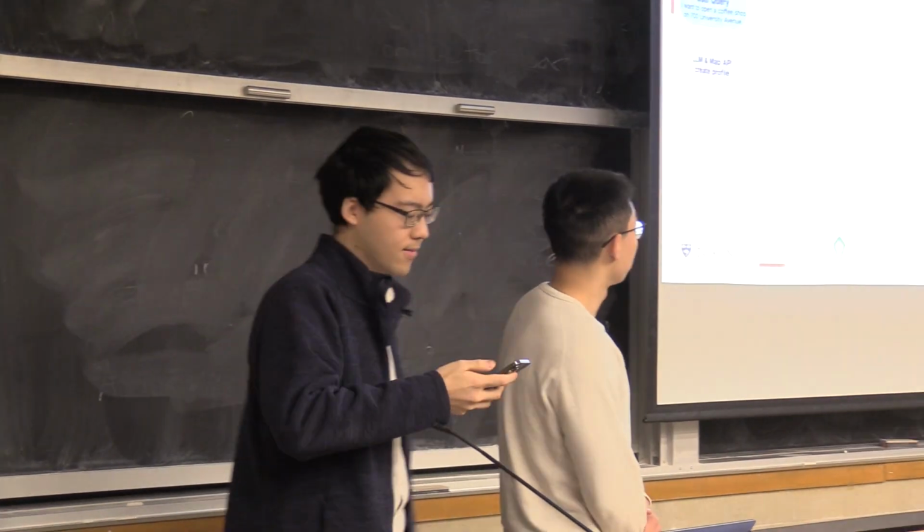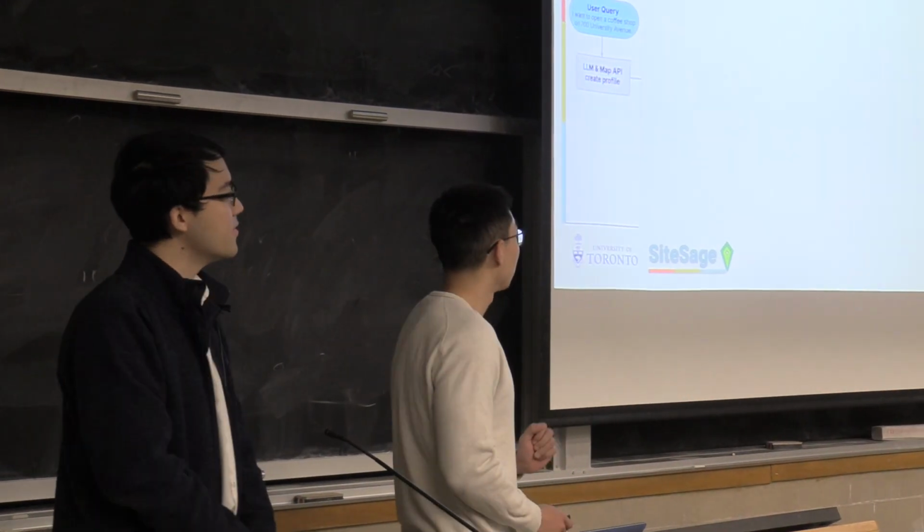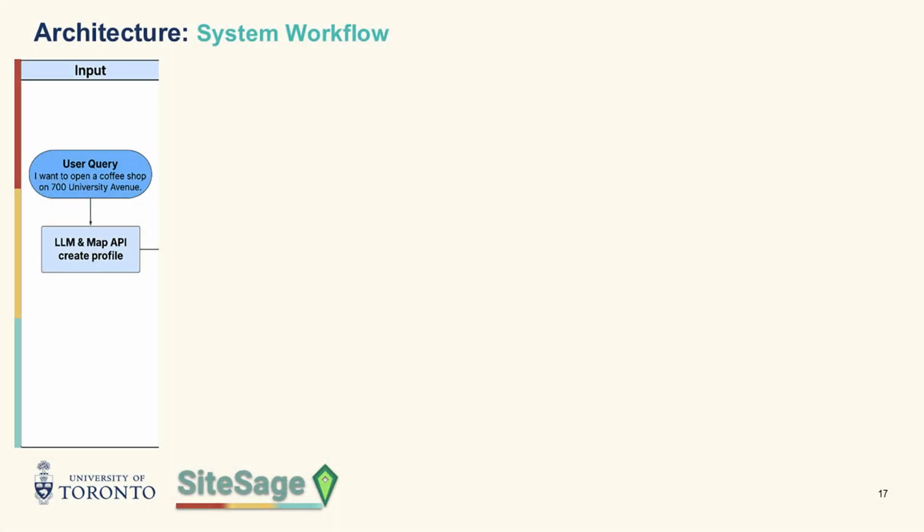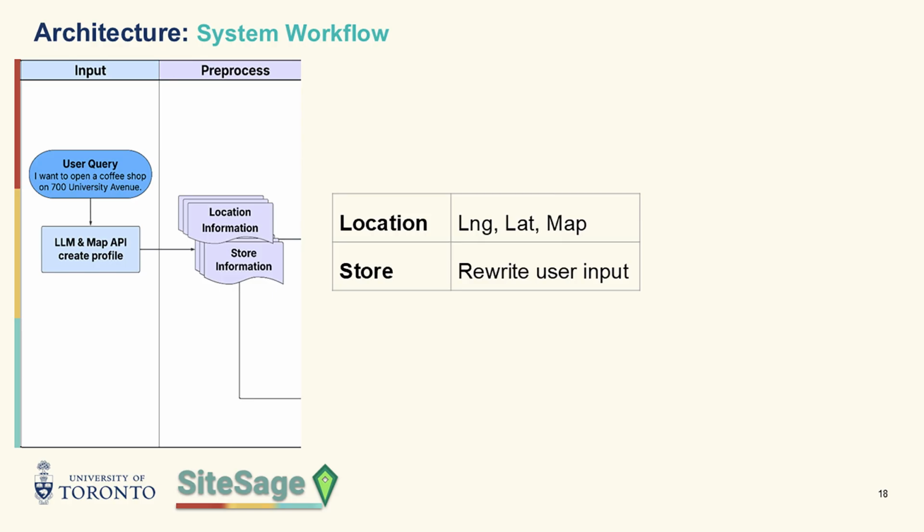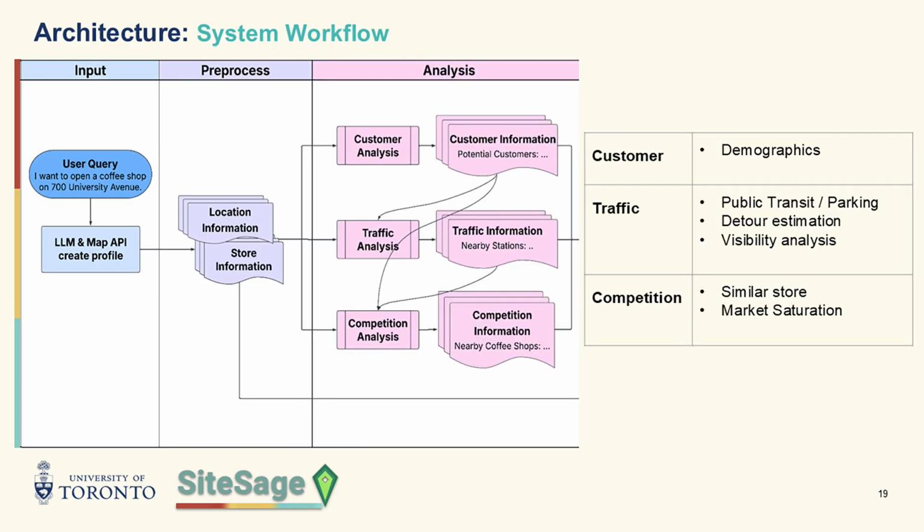So here we will go through the system workflow. First, the user inputs the description of the store and location, which is then pre-processed into structured inputs, such as longitude and latitude, for three consecutive analysis modules: customer, traffic, and competition analysis. Each module takes in the structured inputs and also the reports from the previous modules to keep the context clean and efficient.